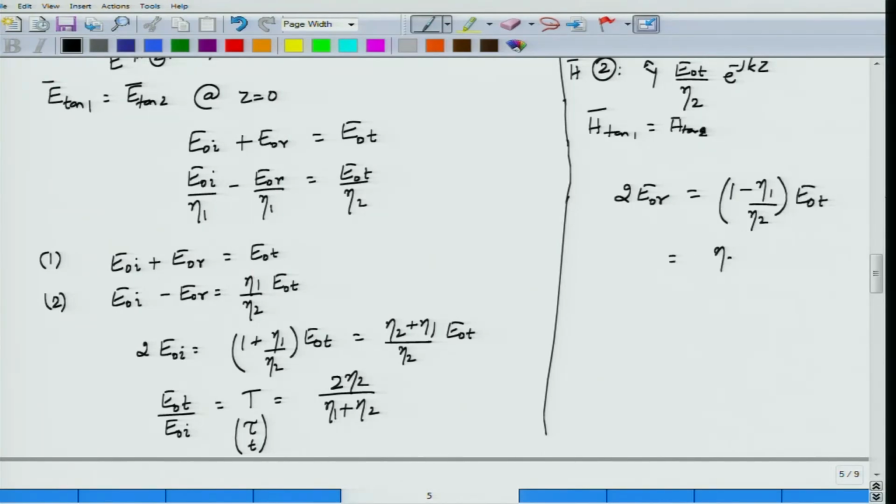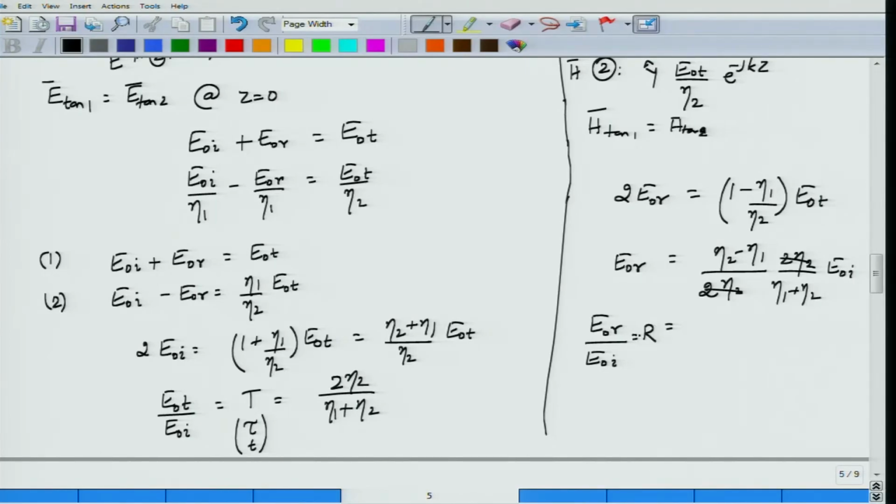This is nothing but eta 2 minus eta 1 divided by eta 2, right, E_0T. The 2 I can bring down, but E_0T I can write in terms of E_0I, right. So E_0T will be equal to 2 eta 2 divided by eta 1 plus eta 2 times E_0I. The 2 eta 2 in the numerator and denominator cancel.